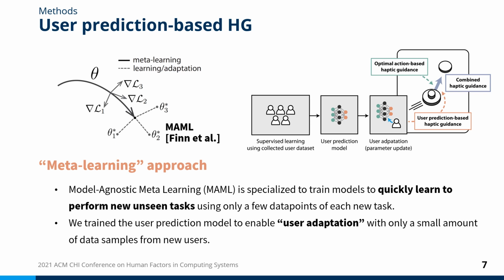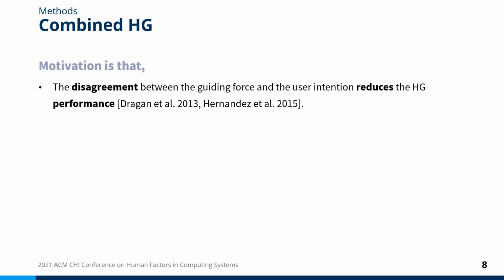We used the model-agnostic meta-learning algorithm, which is one of the promising methods that trains one model to be easily adaptable to perform different tasks. Therefore, our user prediction model can be adapted to different users by updating the model parameters with only a small amount of data samples. Finally, for the combined guidance, we start with the point that the disagreement between the guiding